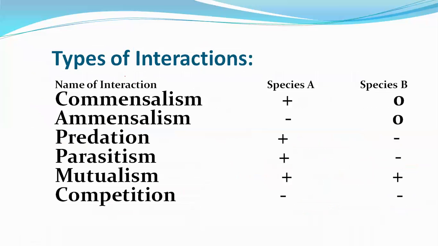Again, there are types of interaction under these, with different names: commensalism, amensalism, predation, parasitism, mutualism, and competition.